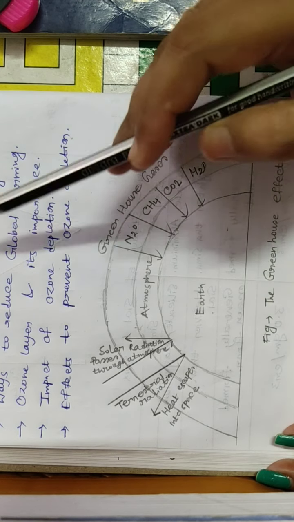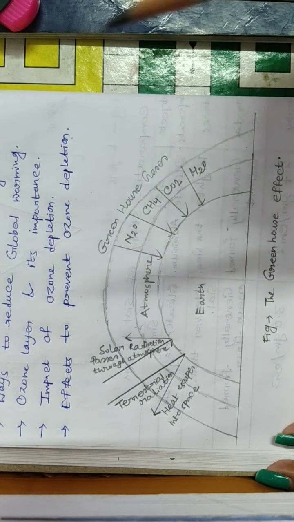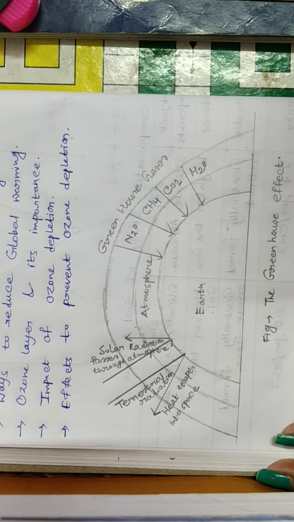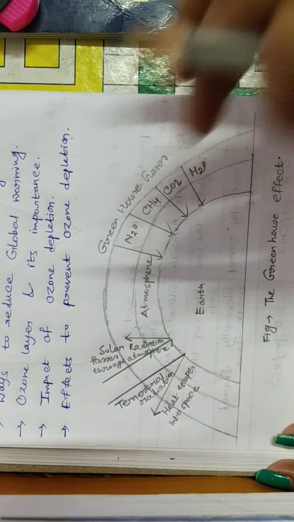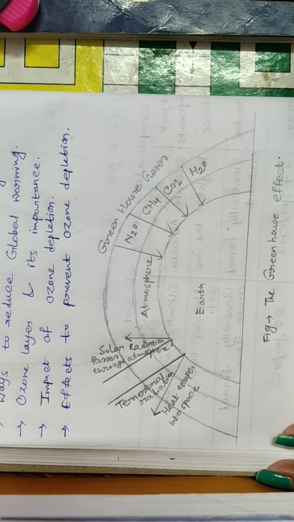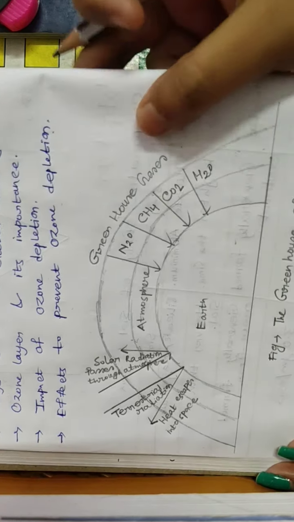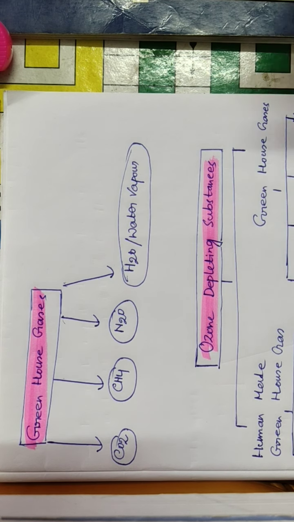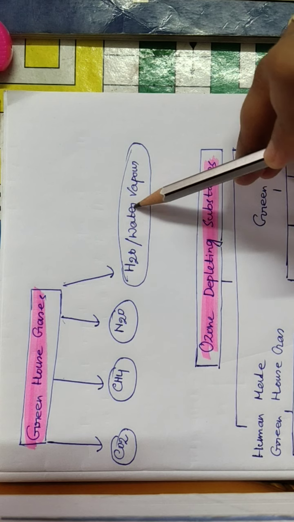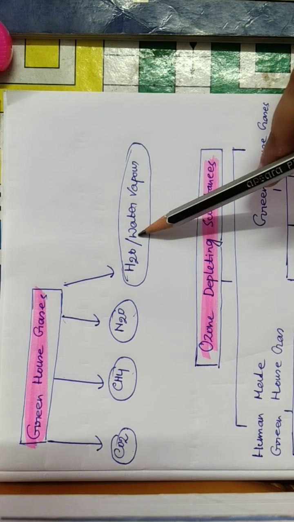Now our next topic is sources of greenhouse gases. We are going to study the different sources of greenhouse gases and how they are responsible for global warming. First of all, take a look at the greenhouse gases. Yes, these four are major greenhouse gases: CO2, methane, nitrous oxide, H2O or water vapor.